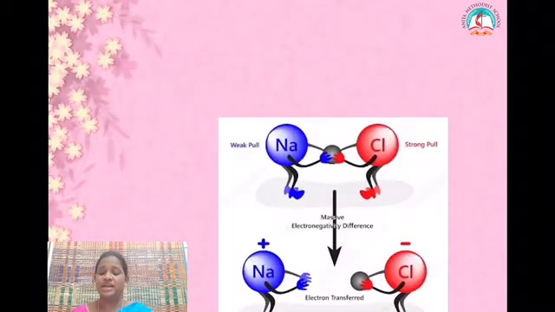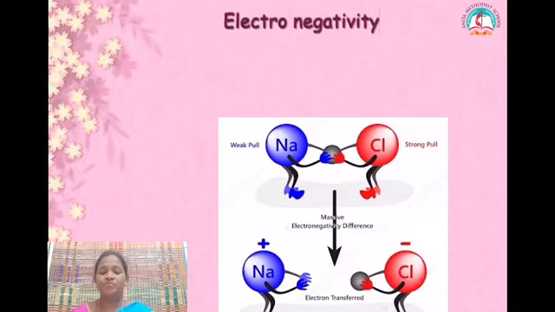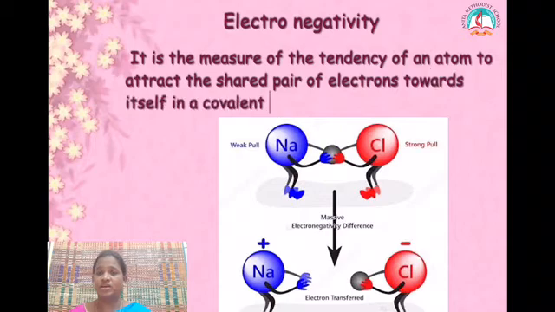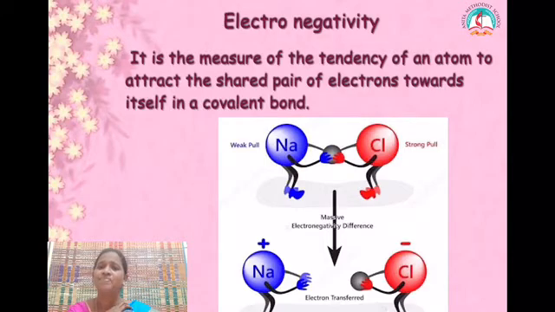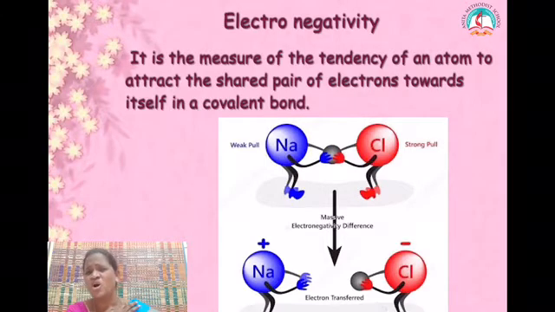Next, electronegativity. What is electronegativity? We know some atoms share their electrons. When a bond formed by sharing electrons breaks, one of the atoms will take the bonded, shared electrons. The atom which possesses the stronger force of attraction for the electrons will take away the shared pair of